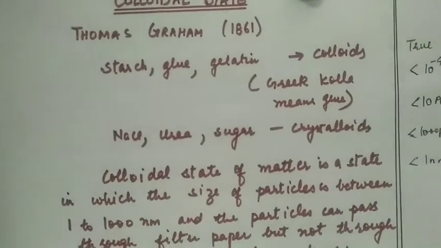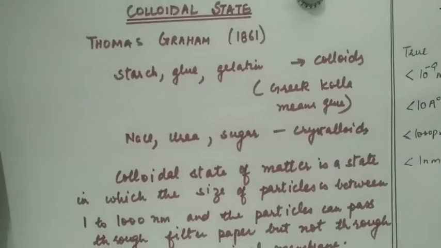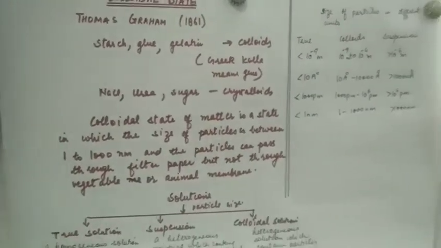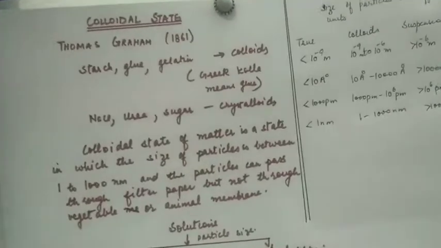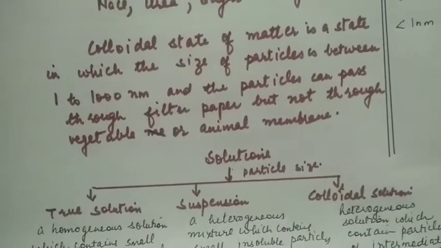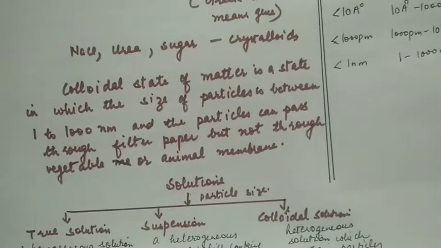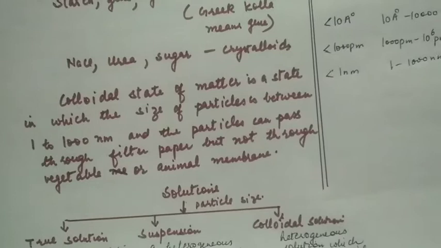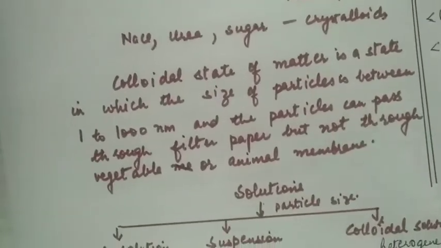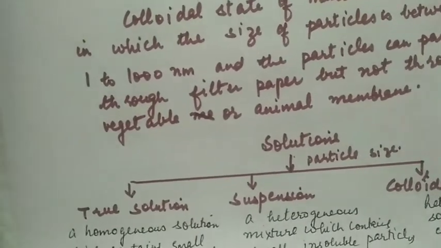Whereas on the other hand, the substances like NaCl, urea, sugar could easily pass through the parchment membrane and they were called crystalloids. So colloidal state of matter is a state in which the size of particles is between 1 to 1000 nanometer and particles can pass through filter paper but not through vegetable or animal membrane.